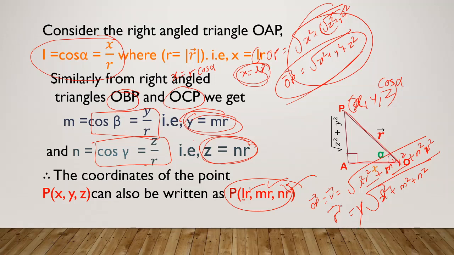Now I will cancel these both. So finally what is left is root of l square plus m square plus n square is equal to 1. This is the thing which you needed to prove. I hope the chapter we are discussing now is clear. Dear students, please don't neglect this. This is one of the easiest as well as scoring chapters from the exam point of view. Thank you, dear students.